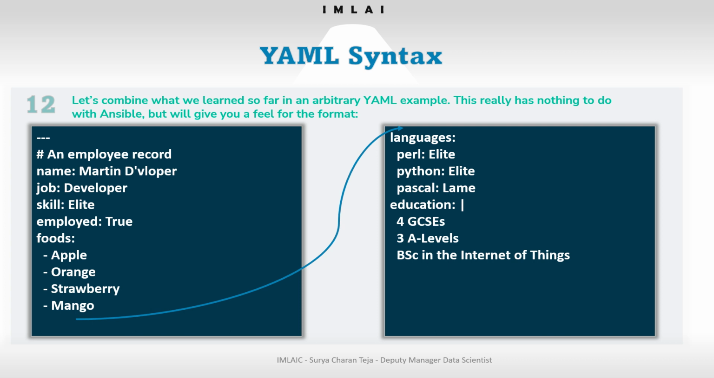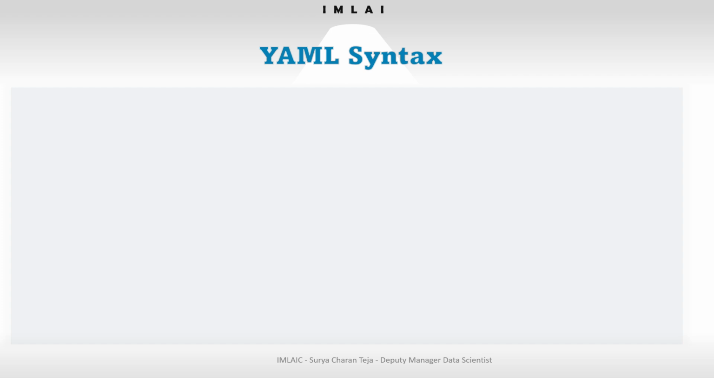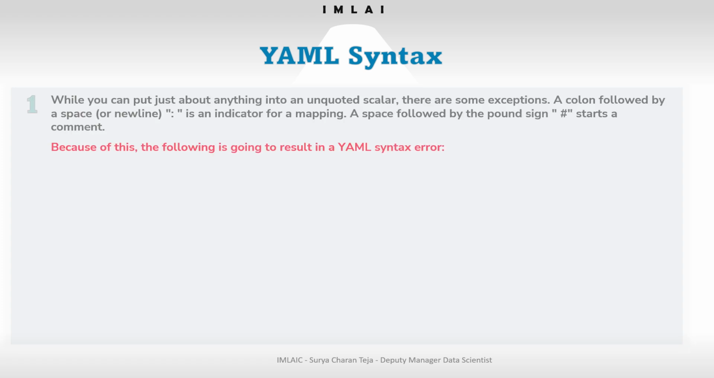Before we jump into Ansible, let us look into a few more advanced topics from YAML syntax. The first one: as usual, while you can put just about everything into the unquoted scalar, there are some exceptions. A colon followed by a space or a new line.